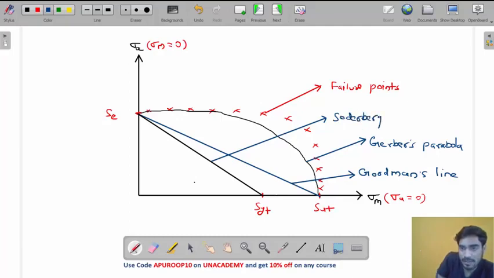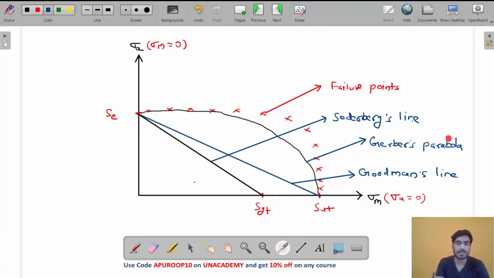So my friend, we now have three different criteria: Gerber's parabola, Goodman's line, and Soderberg's line. What is the difference between the three? Let's understand. Gerber's parabola is the most accurate, because it is closest to the actual failure points.